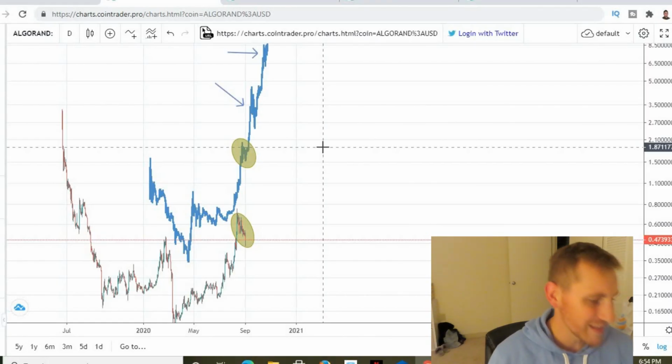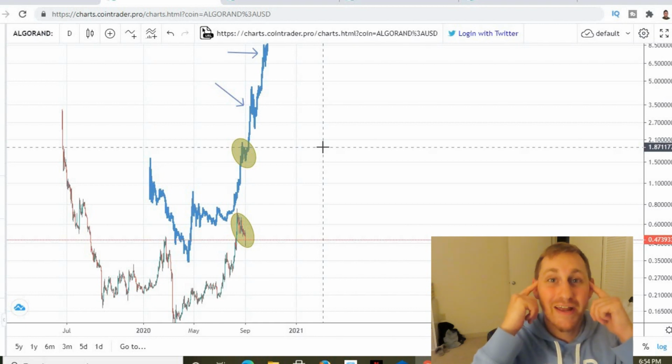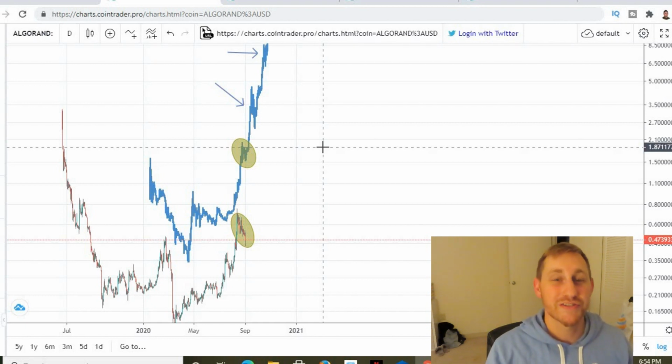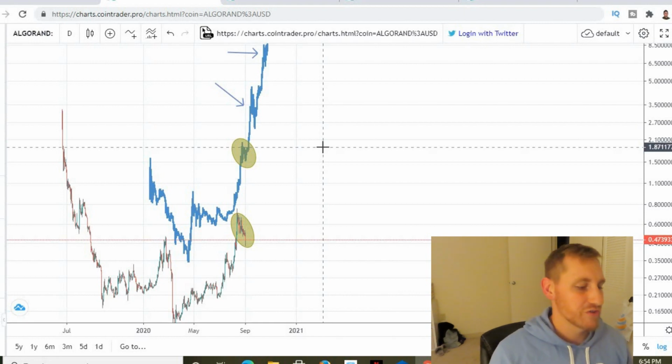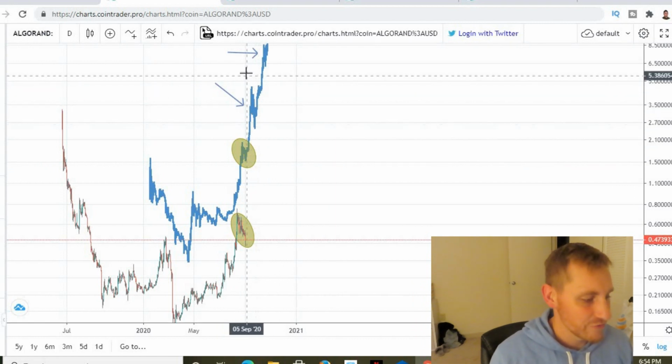So that's kind of the first thing I want to look at for Algorand today, just this fractal that I have talked about multiple times, but I just think it's so important to take a look at this and see that it's playing out exactly the same. And just to remember in your head not to panic sell your coins, because this is a perfect example of what can happen after a correction, right? Huge correction, another impulse. Huge correction, another impulse.